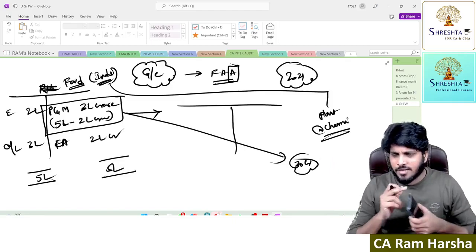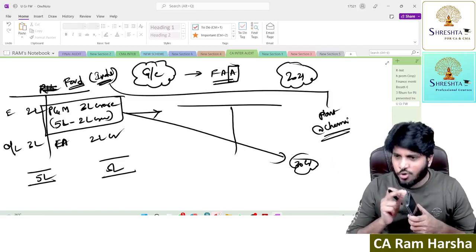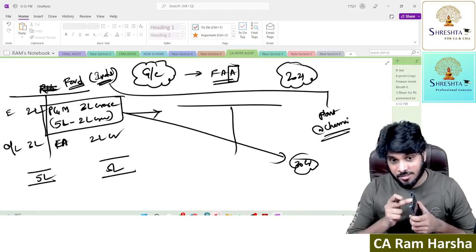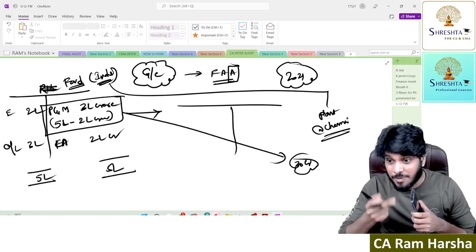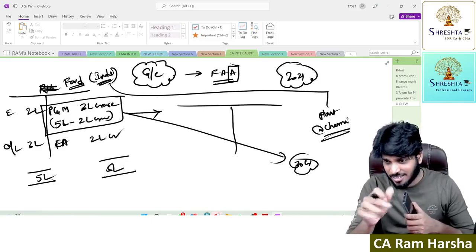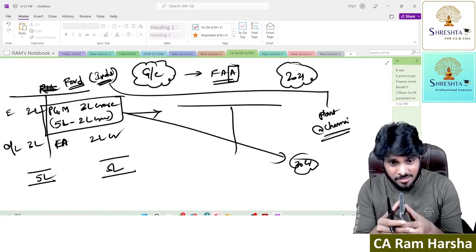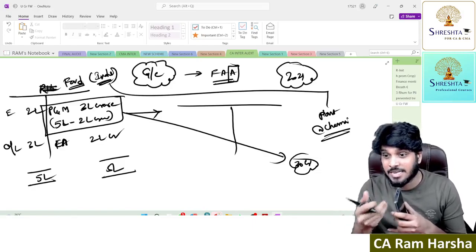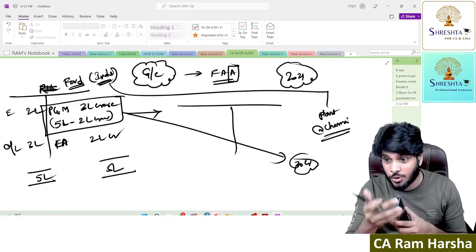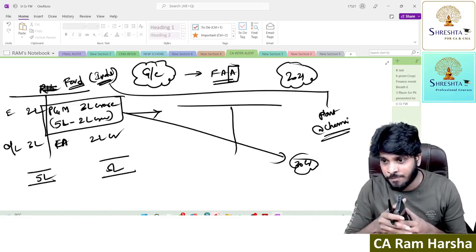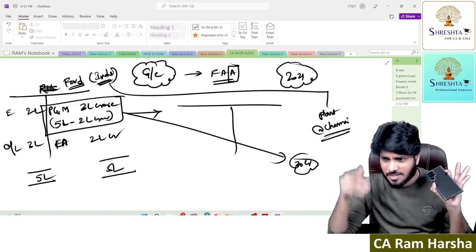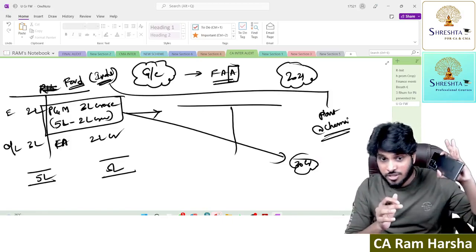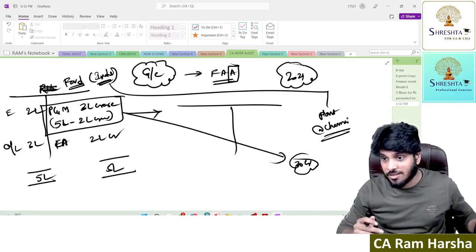But suppose I have an intention to sell this phone and I go to a mobile shop. If they ask me what the price is, I will tell them the expected selling price, expected realizable value, expected net realizable value. But if I don't have the intention to sell, and someone comes to me voluntarily and asks me the price of this phone, I will tell them the original cost, the price which I originally paid.